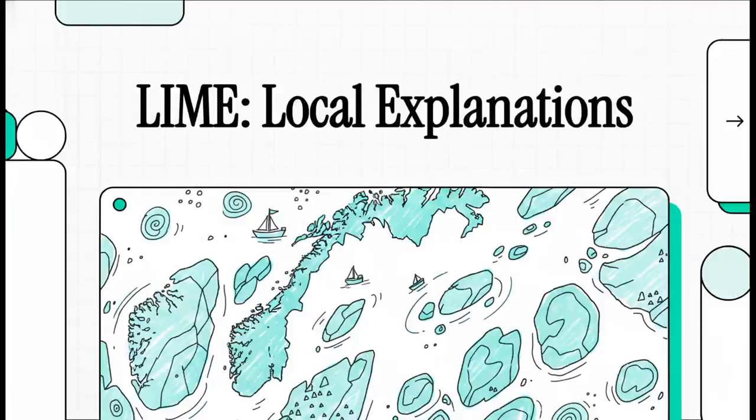Picture the coastline of Norway. We're talking thousands of miles of fjords, deep inlets, and jagged rocks. It is way, way too complicated to describe accurately in just one sentence, right?